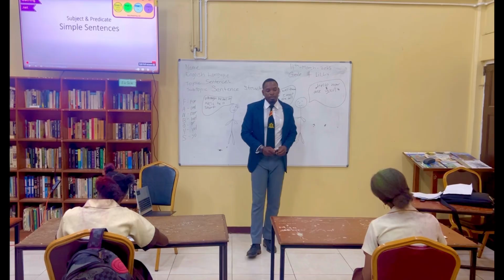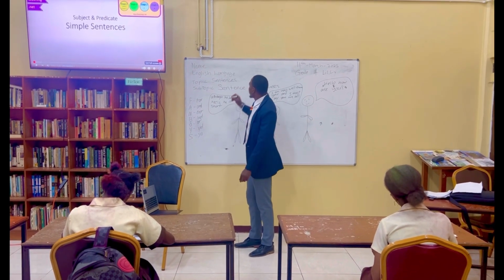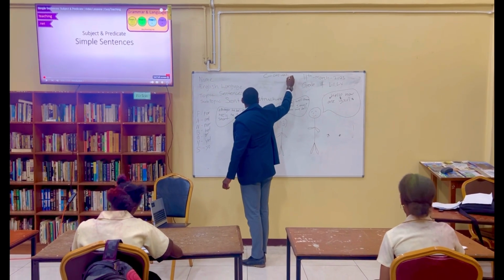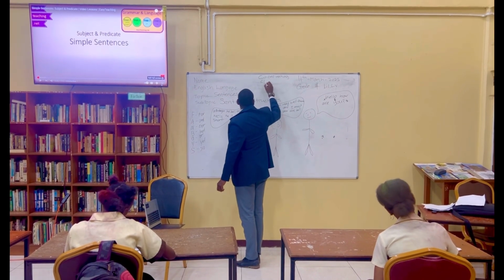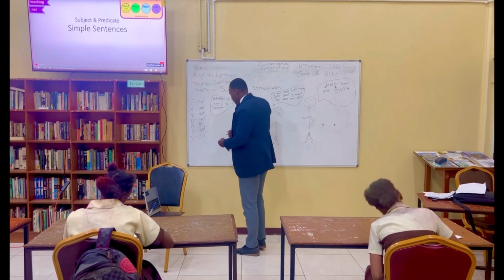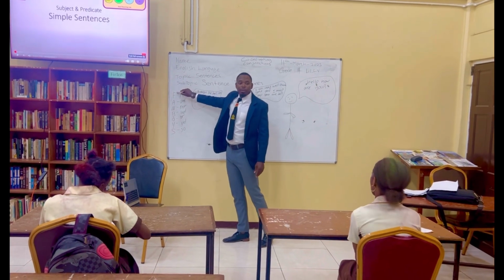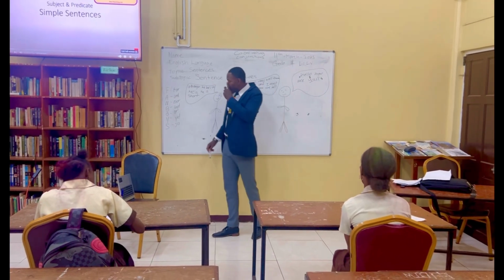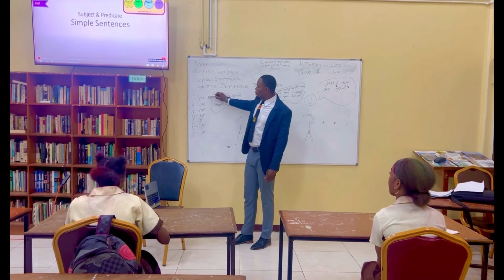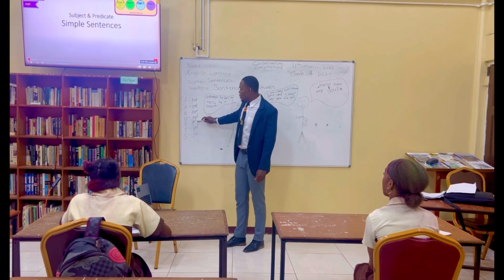Using the coordinating conjunctions. And according to the video, for the coordinating conjunctions, remember the acronym FANBOYS. What is the acronym? FANBOYS. Let us identify what the conjunctions for FANBOYS are: for, and, nor, but, or, yet, so.